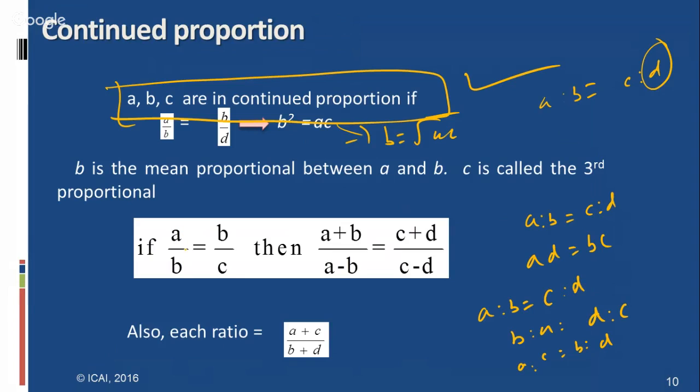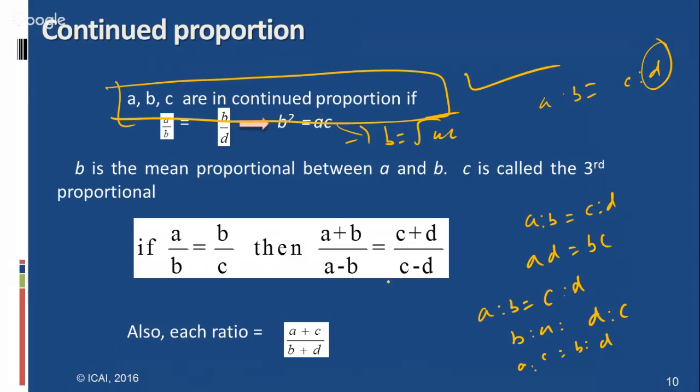And A plus B by B equal to C plus D by D, which is called componendo. And further, dividendo: A by A minus B equal to C by C minus D. Here both formulas are used, A by A minus B equals C by C minus D, which is called dividendo. And when we apply both the formulas, A plus B by A minus B equal to C plus D by C minus D, which is called componendo and dividendo.